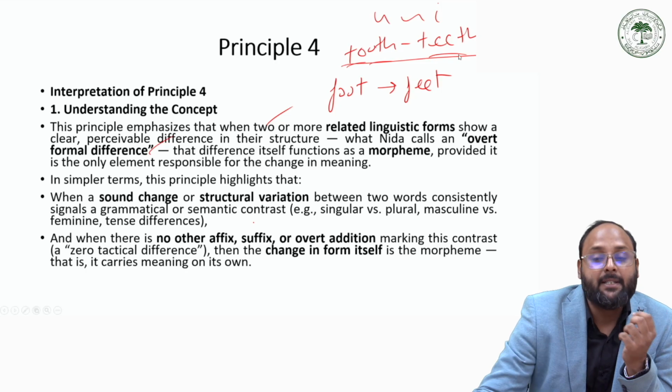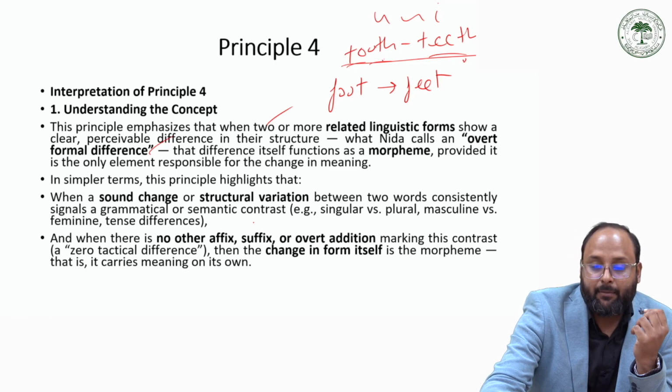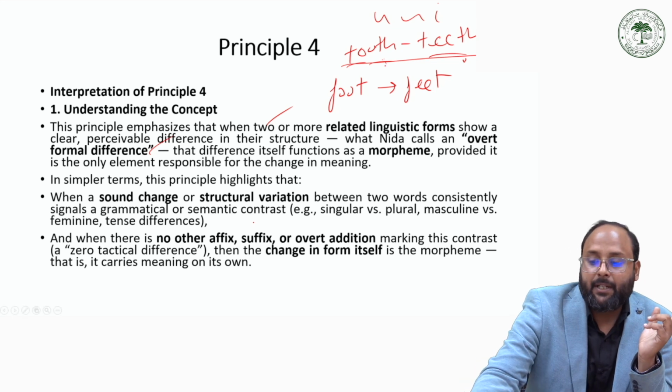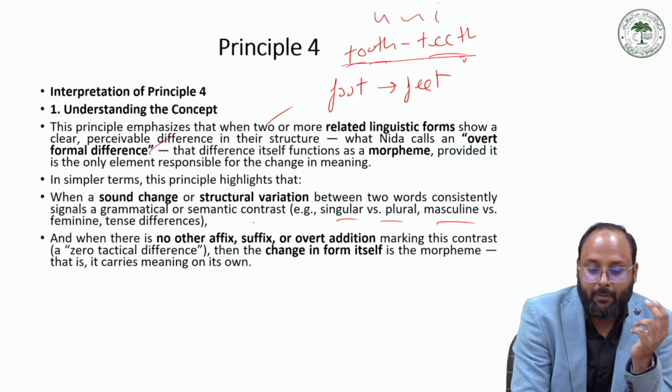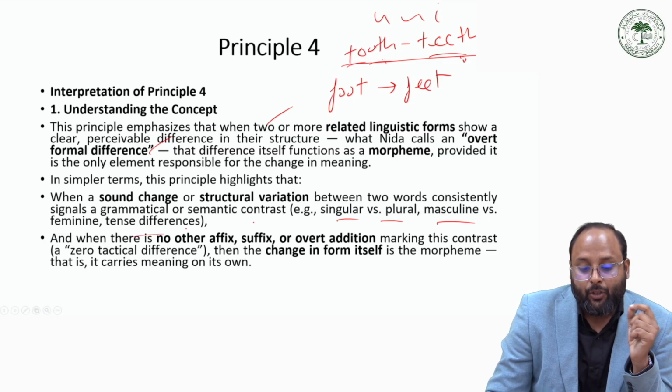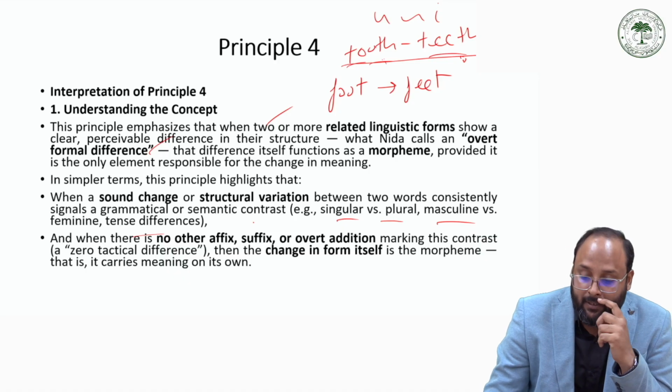So there is a grammatical and semantic contrast. It is singular, it is plural, and it gives the meaning of one entity and the meaning of more than one entity. So from singular to plural, masculine to feminine, and tense differences. And when there is no other affix or suffix or overt addition marking this contrast, it is a zero difference.